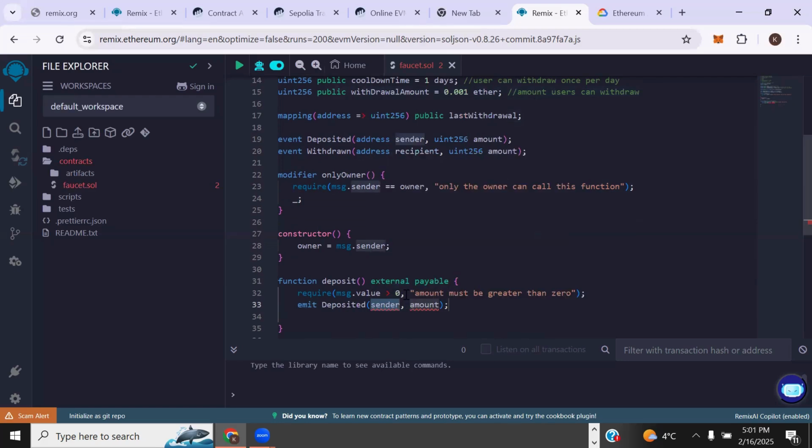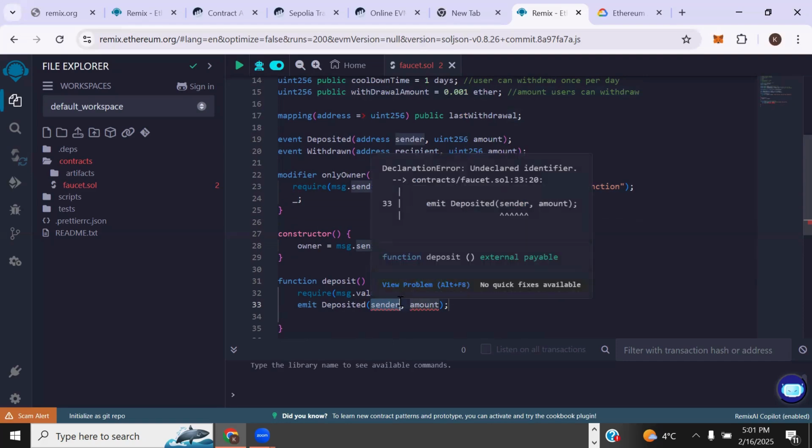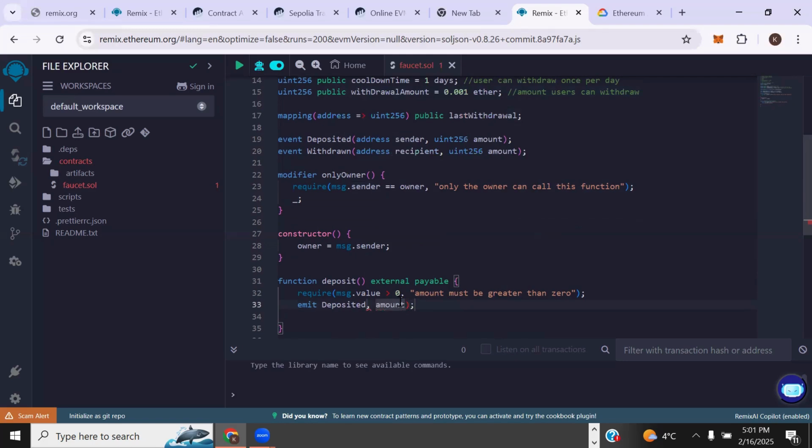But now we have to explicitly write it, right? So now the sender is going to be msg.sender. That's the person calling this, and then the amount is going to be msg.value. So these are global variables, right?